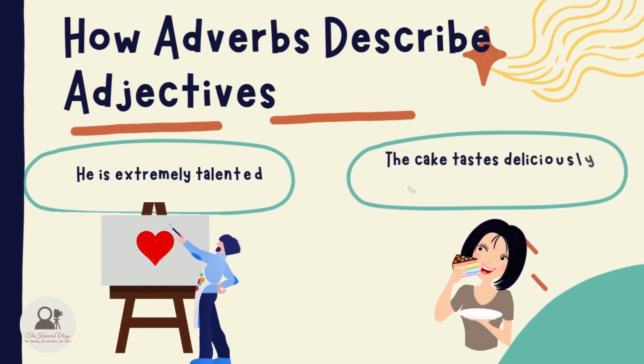How do adverbs describe adjectives? Adverbs can also describe adjectives in sentences. For example, in the sentence, "He is extremely talented," the adverb extremely describes how talented he is. And in the sentence, "The cake tastes deliciously sweet," the adverb deliciously describes how sweet the cake tastes.